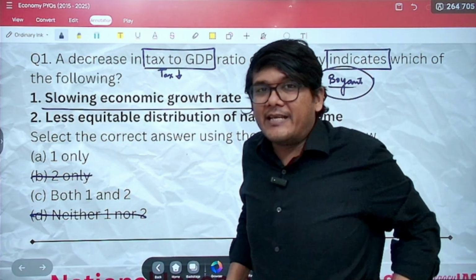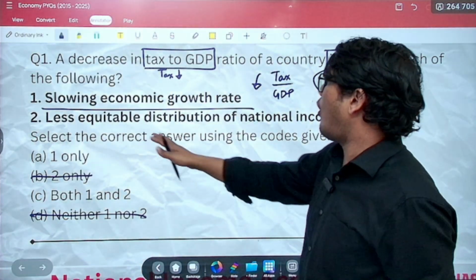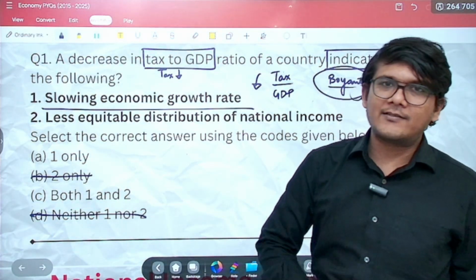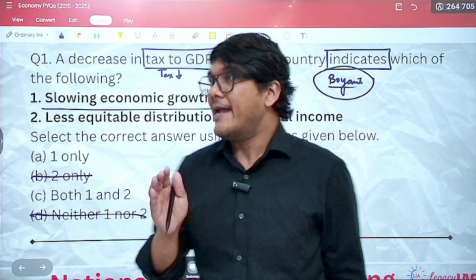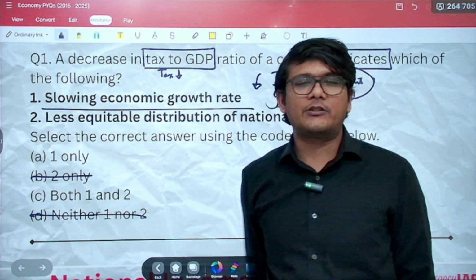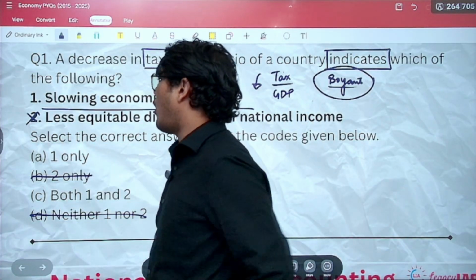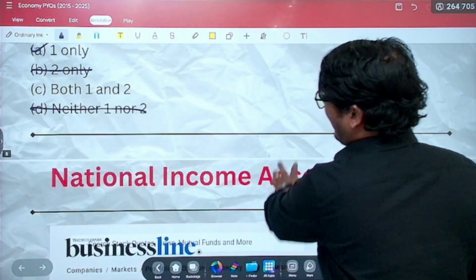That does not mean that the distribution will not be equitable or will be less equitable. It cannot mean for certain either it will be equitable or less equitable. You cannot be sure. Hence, a decrease in the tax to GDP ratio cannot determine whether this is the case or not. So the correct answer here will be A, that is 1 only.